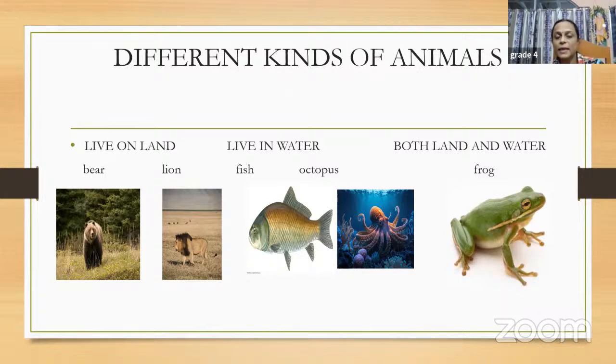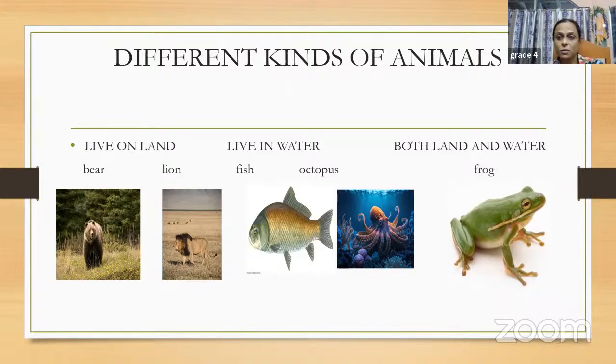Okay, so we can divide the animals around us into 3 groups again, depending upon the place in which they live. Some animals live on land like bear and lion. You can see the pictures, children. Then we can have some animals living in water like fish, octopus, right? So all of these, shark, okay? You must be knowing a lot of names, those who live in water. Then we have some animals which can live both on land and in water, right? So like frogs, salamanders and newt. So basically we call them as amphibians. So this is our second category.